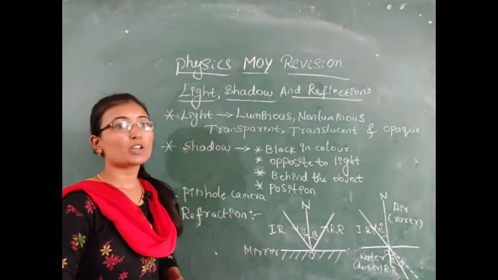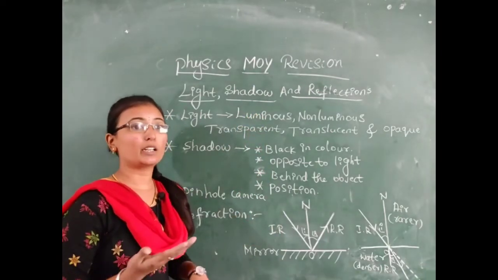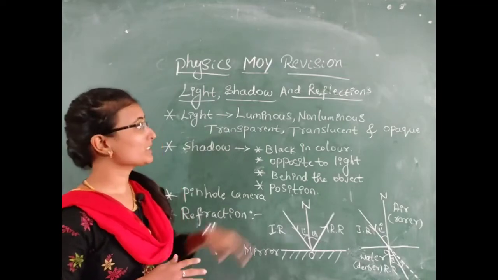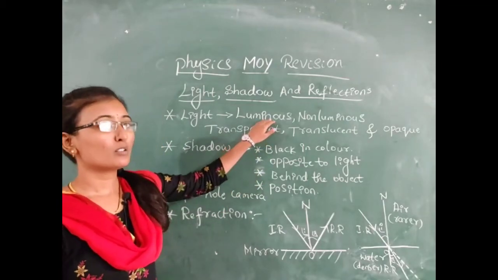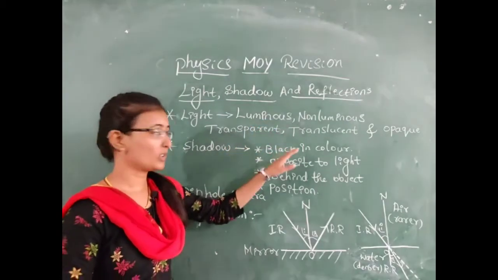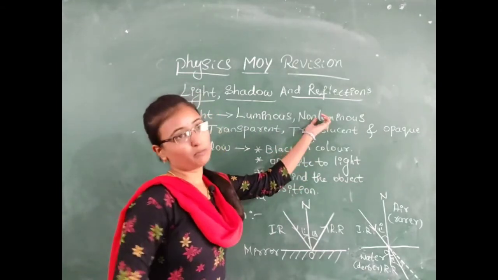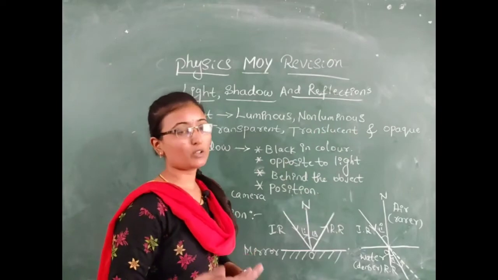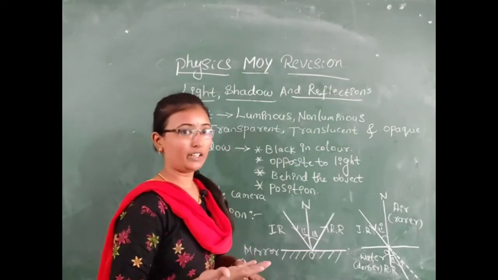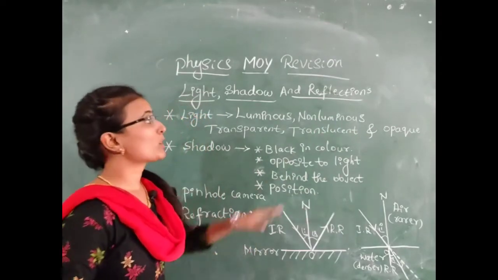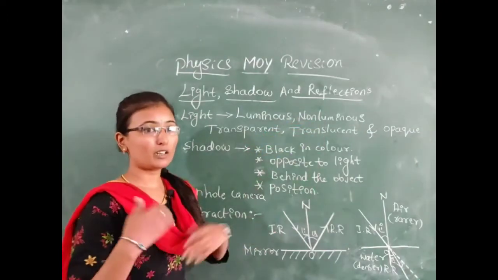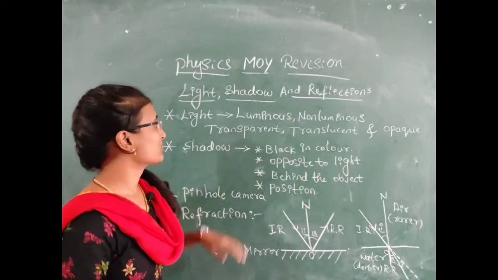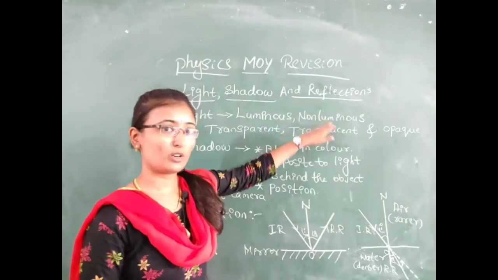First, let us know what luminous objects are. Non-luminous objects are objects which do not emit their own light. They reflect the light. For example, the moon is a reflector of sunlight. That's why it is a non-luminous object.